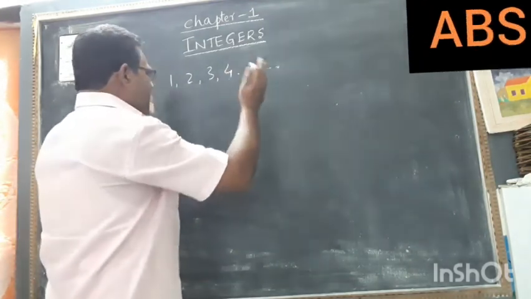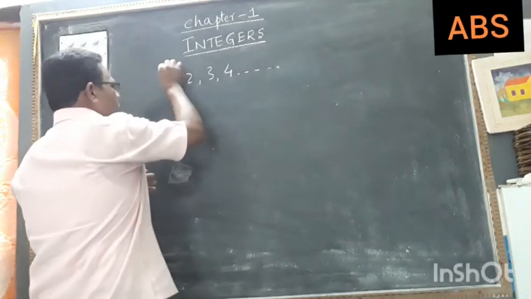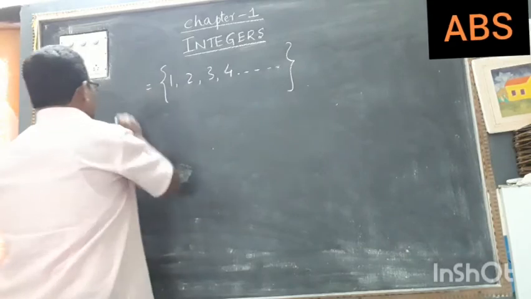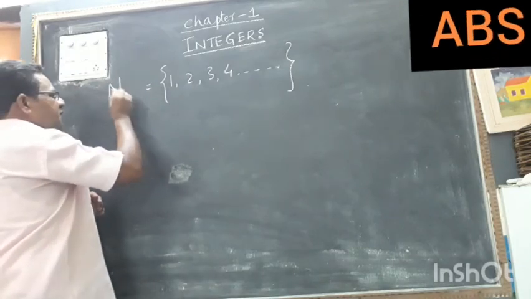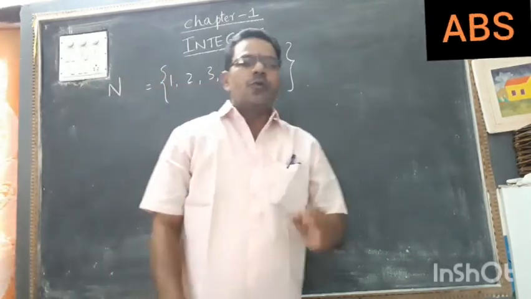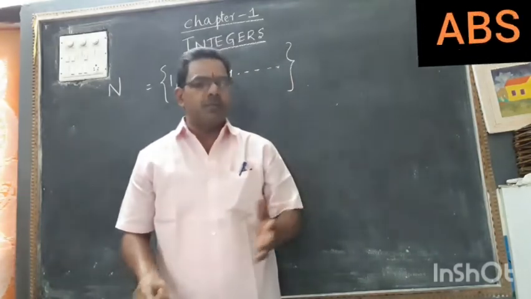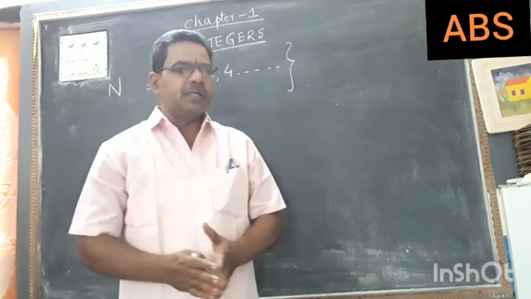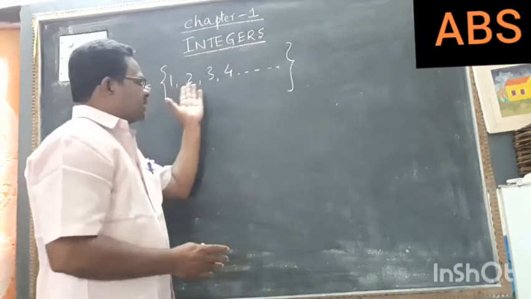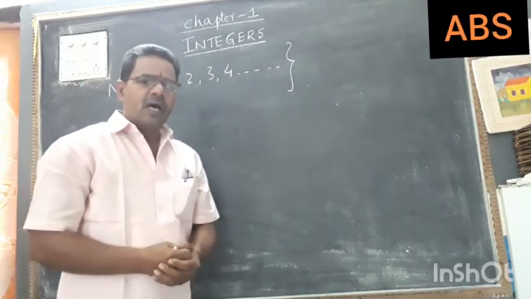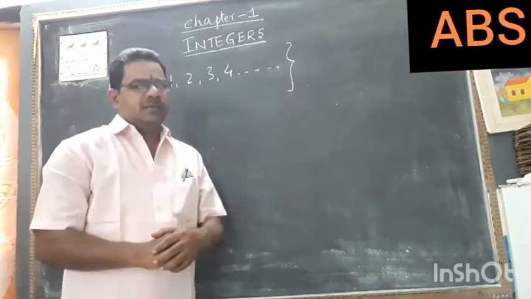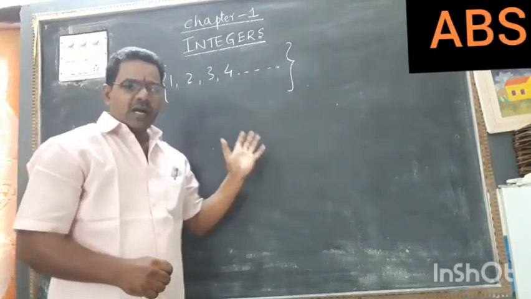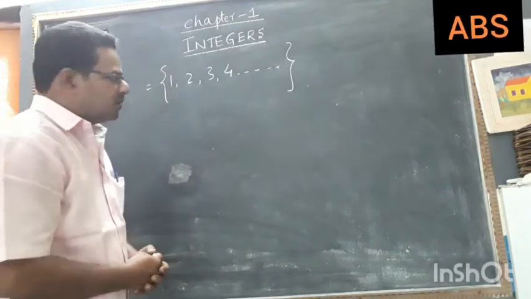If you keep all these numbers in a group in curly brackets, then we can call it the set of natural numbers. So 1, 2, 3, 4, 5, 6, and so on are called the set of natural numbers. These natural numbers are the starting basic numbers we learned from the lower classes. In the 6th class also you learned that the name of this set is the set of natural numbers.